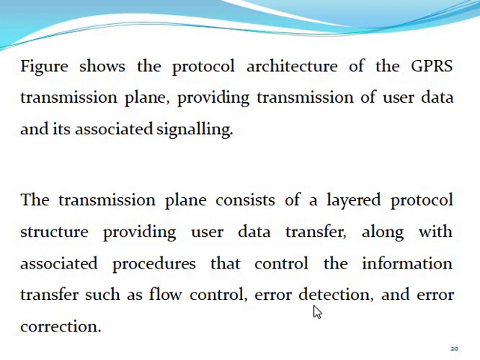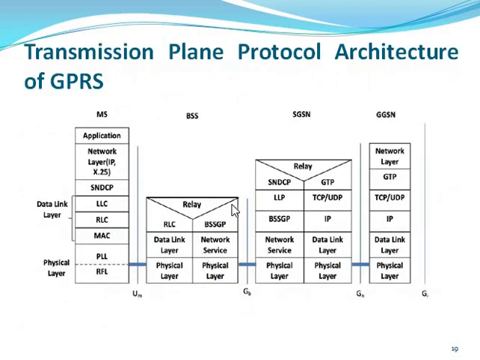The protocol architecture of GPRS is the transmission plane, providing the transmission of user data and associated signaling. So what is the transmission plane protocol architecture of GPRS mostly used for? GPRS provides protocols for the transmission of data, signals and all the information.